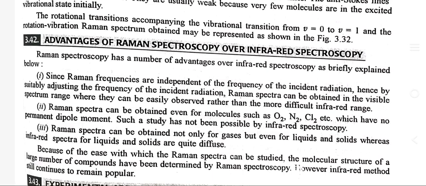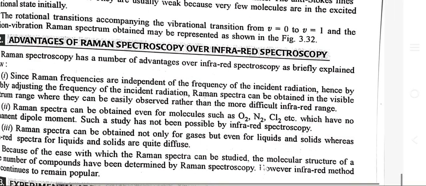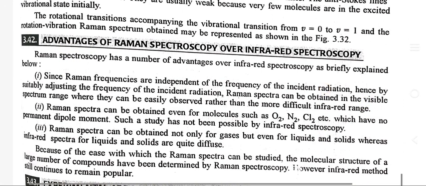Raman spectra can be obtained even for molecules such as O2, N2, Cl2, etc., which have no permanent dipole moment. Such a study has not been possible by infrared spectroscopy. Raman spectra can be obtained not only for gases but even for liquids and solids, whereas infrared spectra of liquids and solids are quite diffuse.